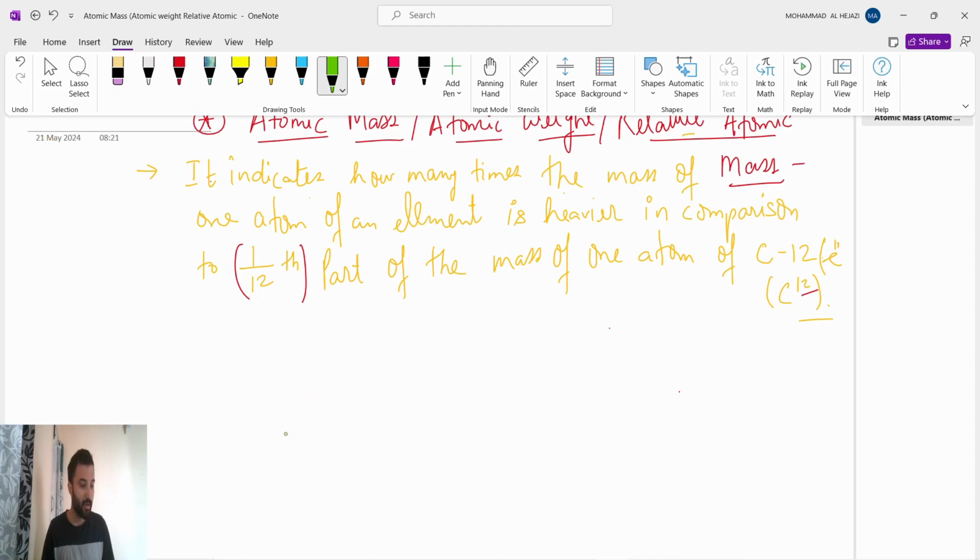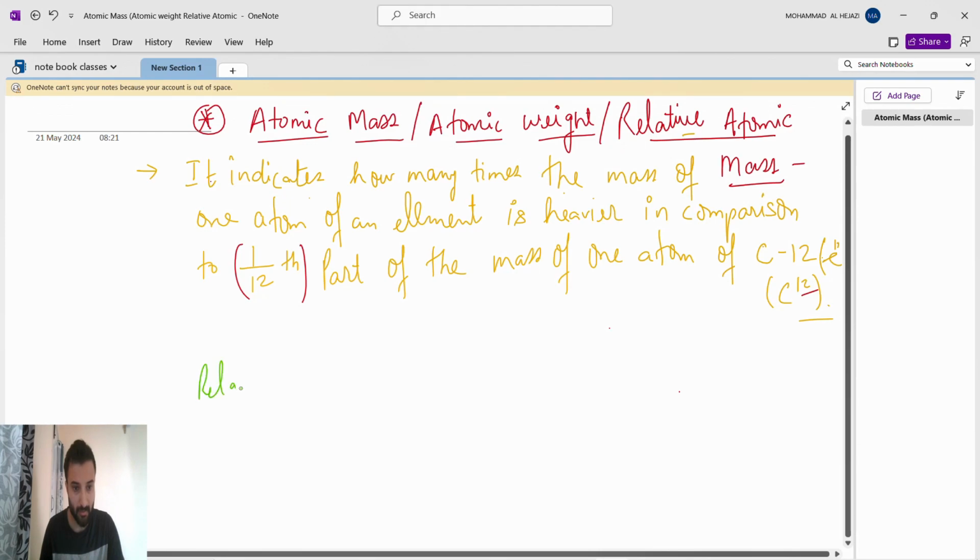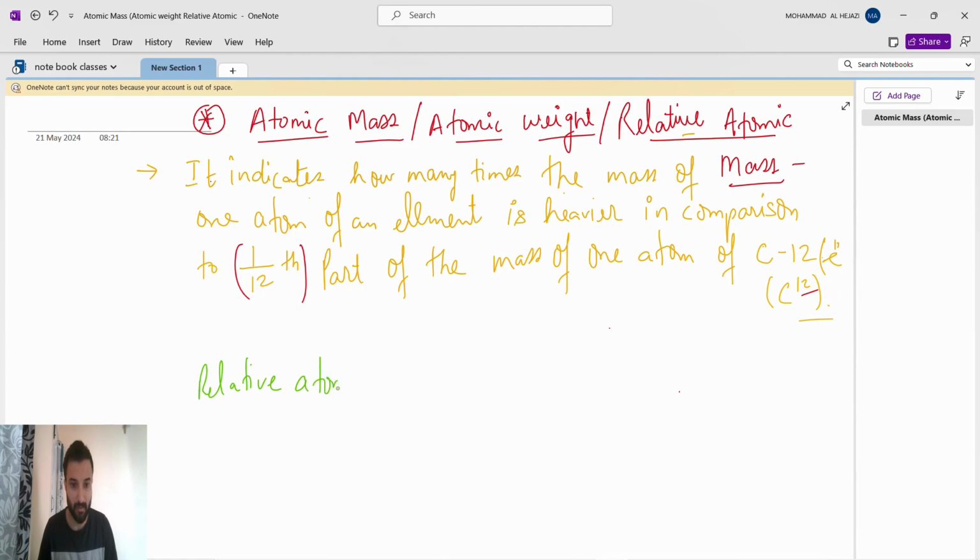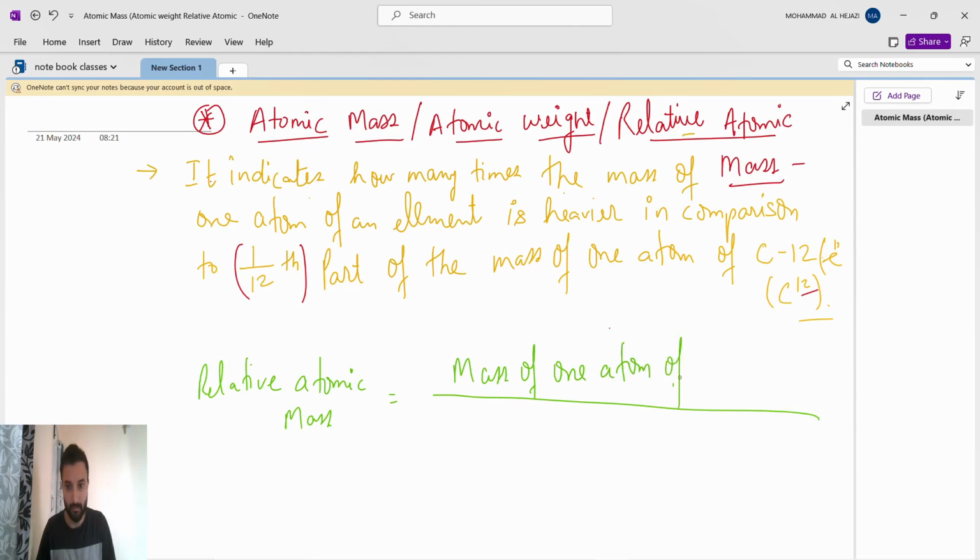Okay, so what is the formula? The formula is similar. Relative atomic mass. What are we doing in relative atomic mass? First of all we will write the mass of one atom of an element. Mass of one atom of any element.